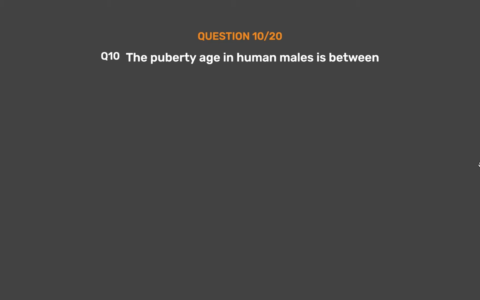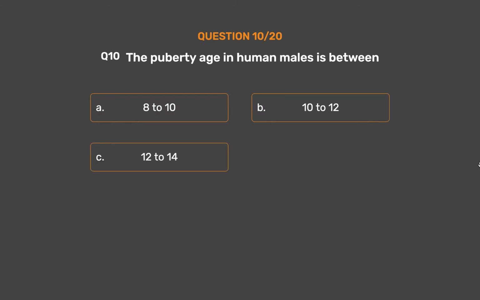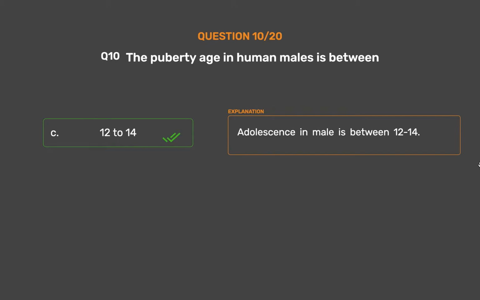Question number 10. The puberty age in human males is between option A, 8 to 10, option B, 10 to 12, option C, 12 to 14, option D, 14 to 16. The correct answer is option C, 12 to 14. Adolescence in male is between 12 to 14.